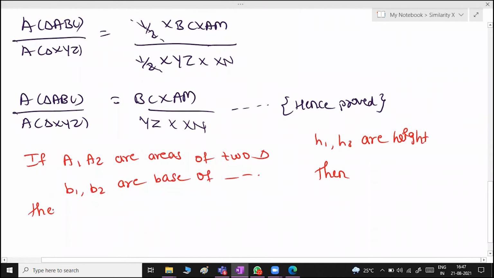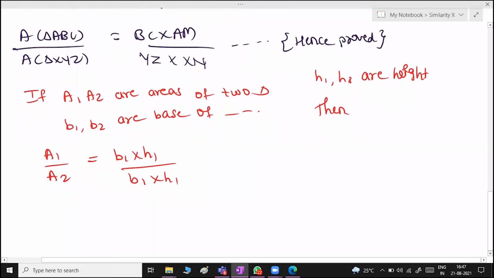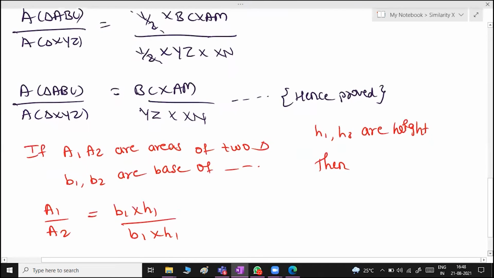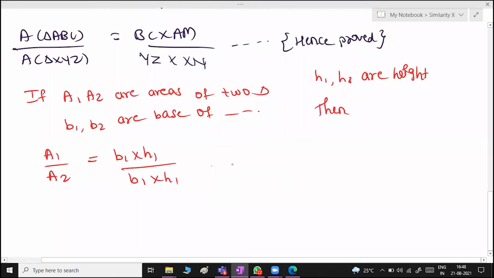Then A1 upon A2 is equal to base into height upon base into height. This is the normal condition. But sometimes what can happen, sometimes the base can also be equal. And what if height is equal? So again we need to consider the two cases. So consider following cases. This is a normal case. So this is our normal case.